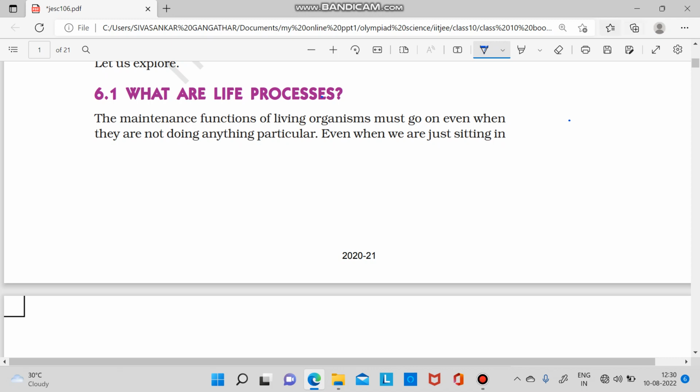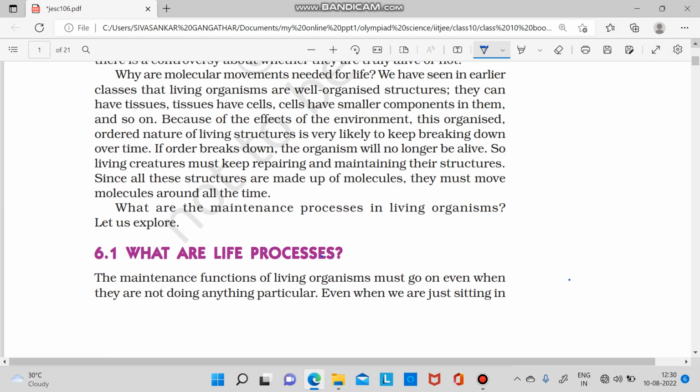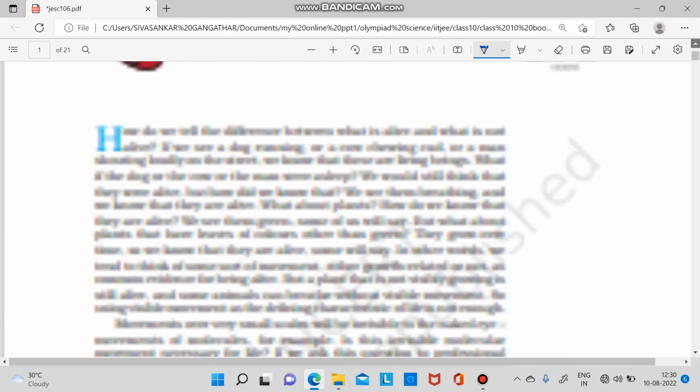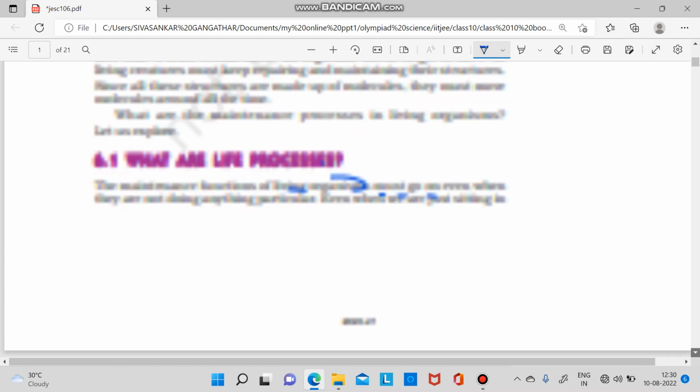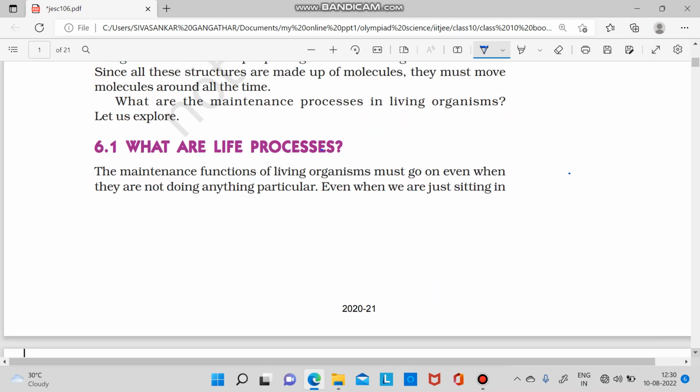What does a living organism do? Living organisms perform a lot of life processes. For what are they performing so many life processes? They are performing so many life processes in order to sustain life, for their survival and for body maintenance. Living organisms perform basic functions for their survival and for body maintenance. These are called the life processes. So what are the basic life processes we are going to look into in this chapter?